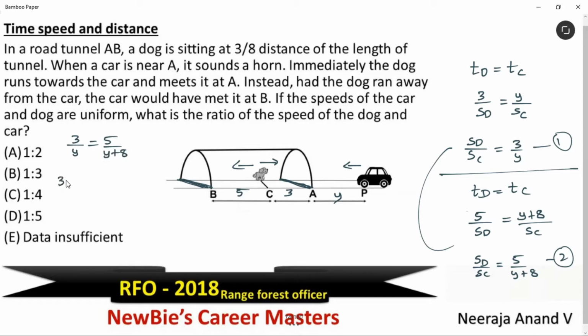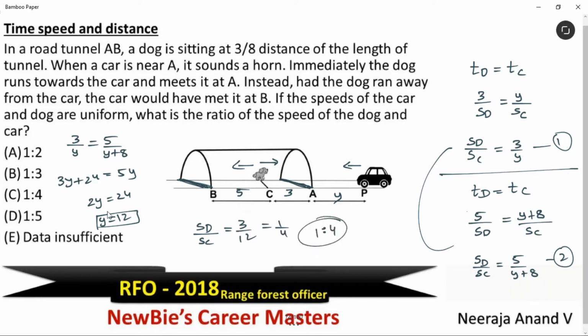Now, we get 3Y plus 24 is equal to 5Y. Now, it's very easy to get the Y value. 2Y is equal to 24 and Y value we get as 12. Am I clear? Just replace this Y value in any of these equations, you will get the answer. Very simple. I'm taking the first equation. Speed of the dog divided by speed of the car is equal to 3 by 12, which is 1:4. That is the answer for this question. Option C is the answer. I hope this is clear.